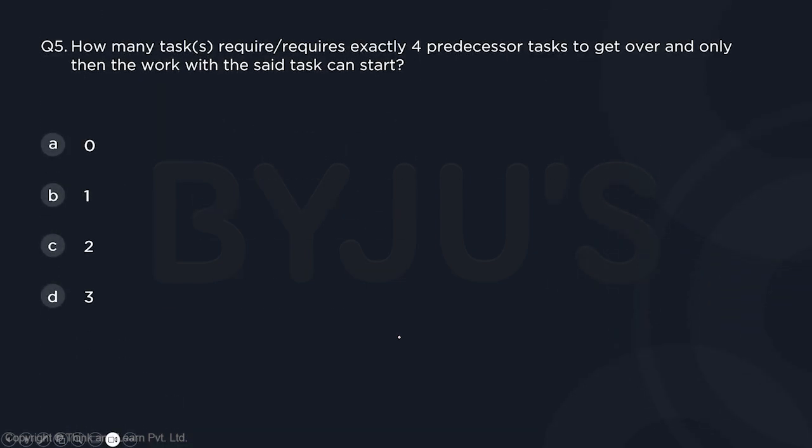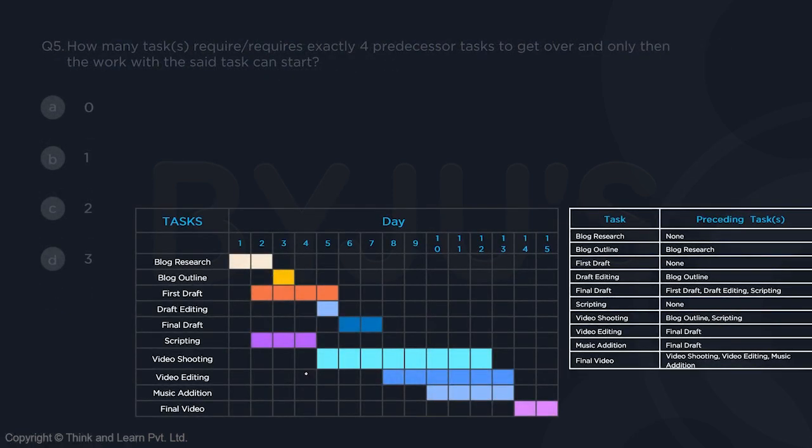And lastly, we come to question number 5 now. How many tasks require exactly 4 predecessor tasks to get over, and only then the work with the said task can start? Let's talk about it. For blog research, we need none, so it's not my answer. For blog outline, we need only one, that is blog research, not my answer. For first draft, we need none. For scripting, we need none.